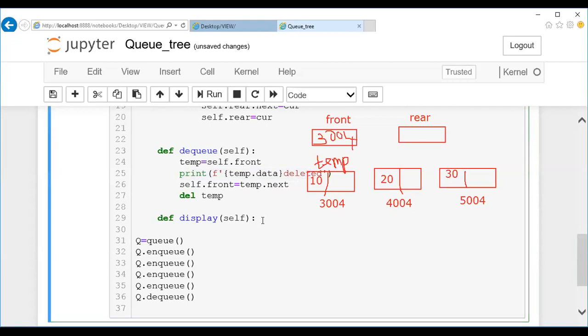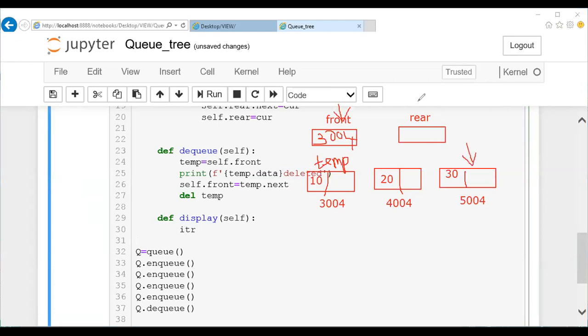And followed by it, we can go with the display operation if I want to display the data. I told you that we'll be having an iterator. We had some set of code, right? Do you remember? We'll have an iterator starting the iteration from the beginning till the end. We'll be moving on till it reaches None. The same code, there is no modification in it. So let me write it.